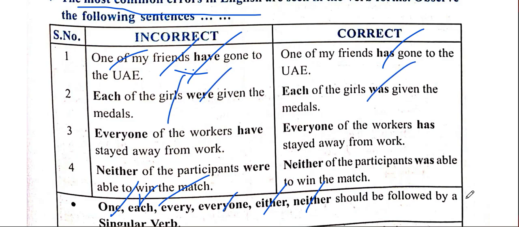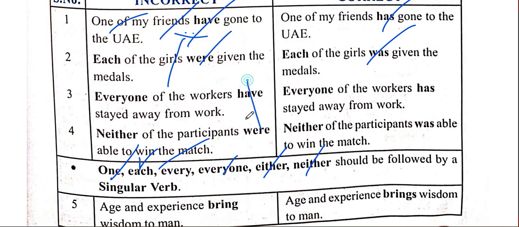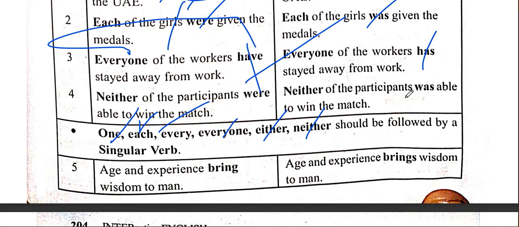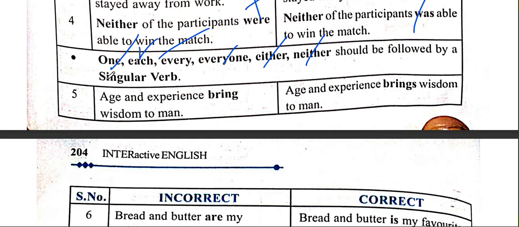Every one of the workers have, not have, workers has. And this applies for everyone, because we talk about one at a time. Neither of the participants were able to win the match. Neither of the participants was able to win the match.